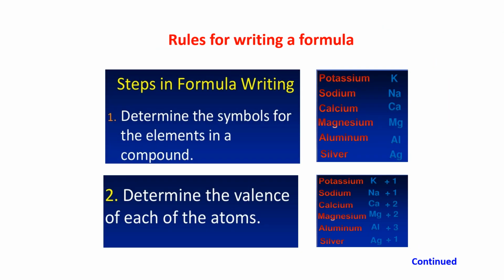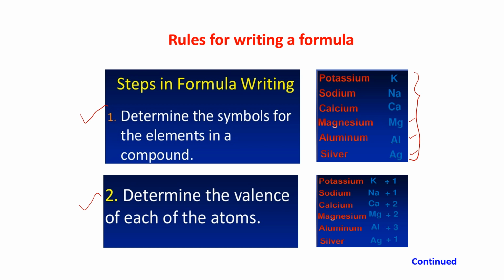Again it is said the same thing. Steps in writing formula. Number 1, determine the symbol of the elements in a compound. That means the symbols are given here. Some symbols: potassium is K, sodium is Na, calcium is Ca, magnesium is Mg, aluminium is Al, silver is Ag.